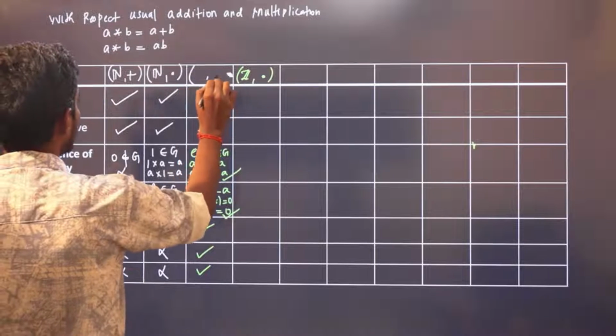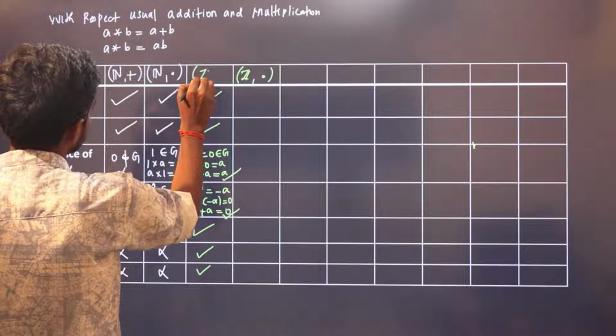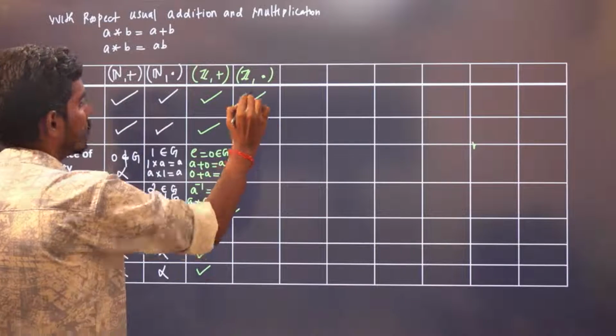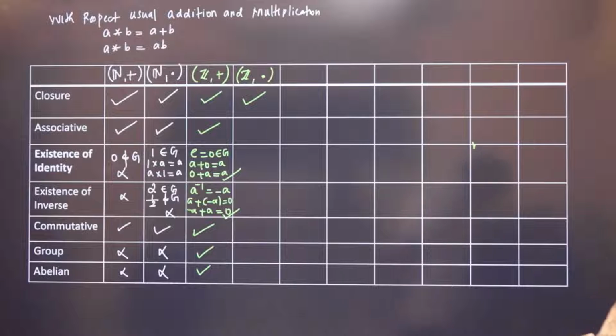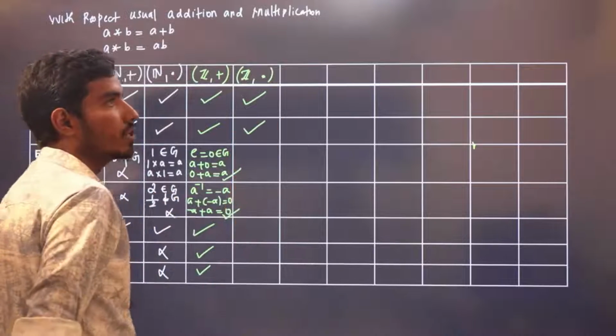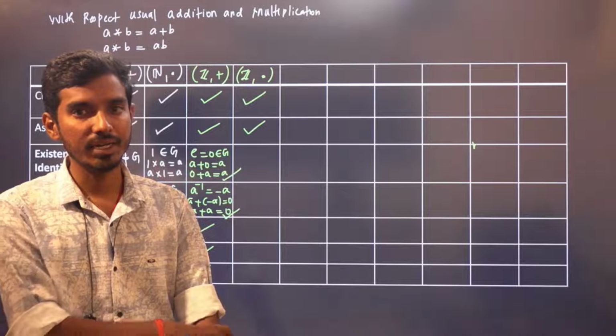Integers with respect to multiplication. It is closed, right? Because you give me any two integers, the product is also an integer. So therefore, the product is also in G. It is associative. You take any three elements in G, G is our integers here.